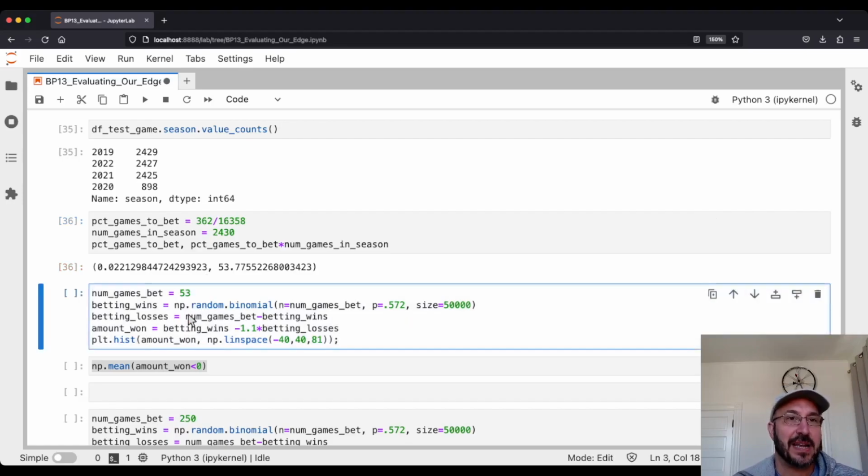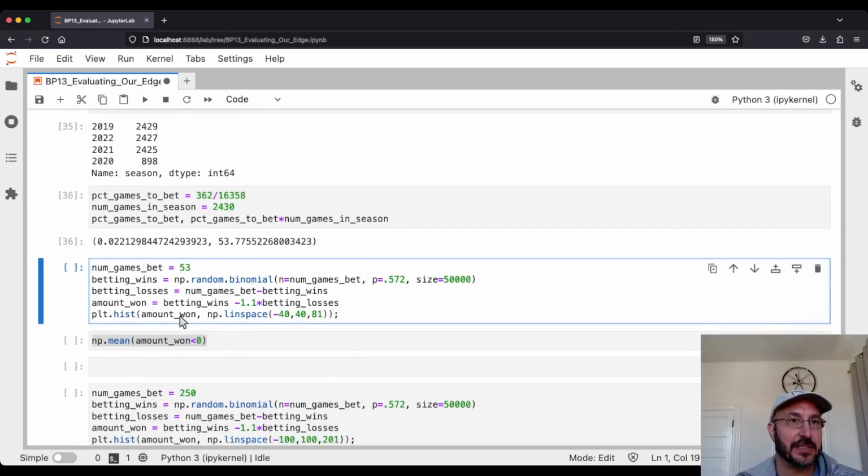So let's play this out now. Let's say for a season we bet on 53 games. We bet some amount of money. You could just choose what your bet size is. And let's say we're going to be right 57.2% of the time. Let's simulate what would happen over 50,000 hypothetical seasons where we use this betting strategy.